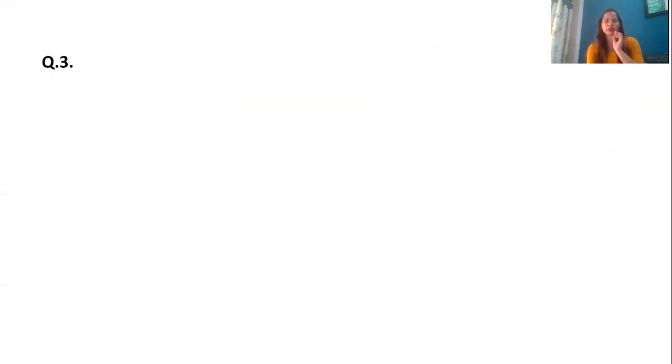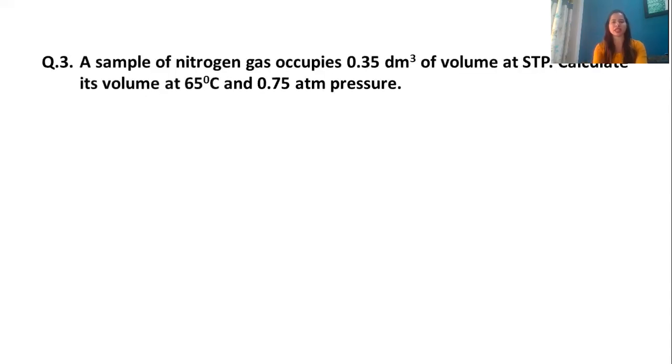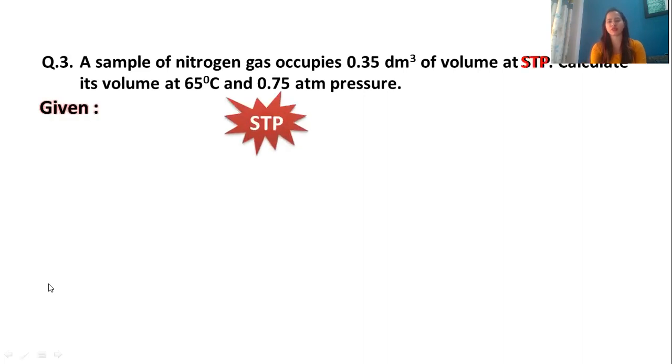Moving to the next question, third one. A sample of nitrogen gas occupies 0.35 dm cube of volume at STP. Calculate its volume at 65 degrees Celsius and 0.75 atm pressure. First of all, they have given you 0.35 dm cube volume at STP. It means if I talk about the standard conditions, pressure will be 1 atm, temperature will be 273 Kelvin, and you have volume 0.35 dm cube.